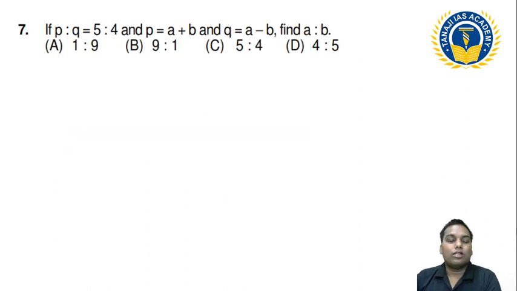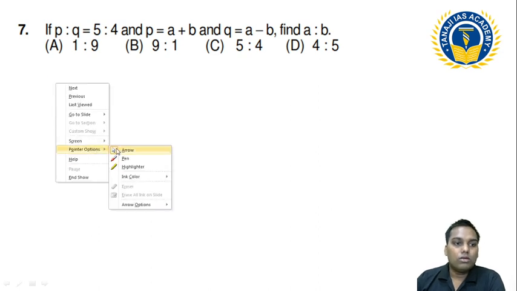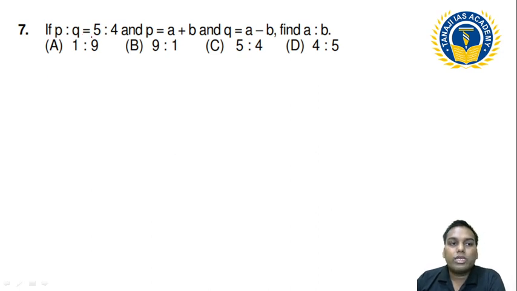Now this is also a good one. What is given? That p ratio q is 5:4, and p value is this one, q value is this one. Then I need to find out that value of a ratio b. See, there are several understanding again. Okay, I am telling you one of these understanding what can be the possible way to solve it.